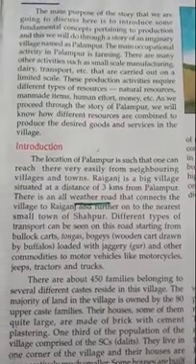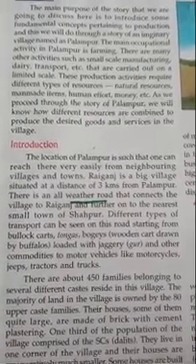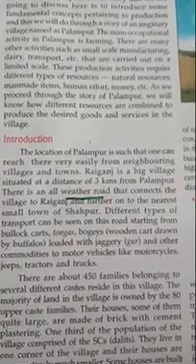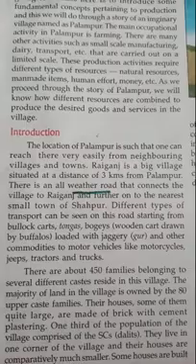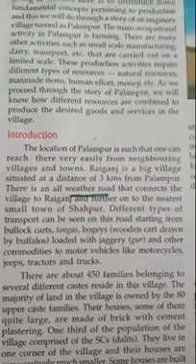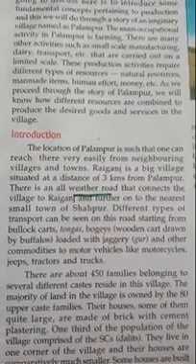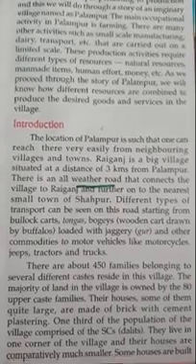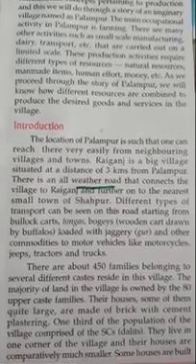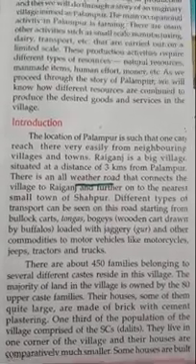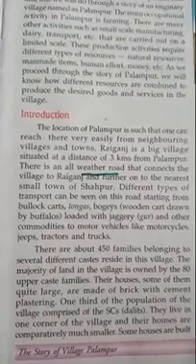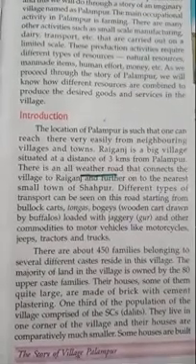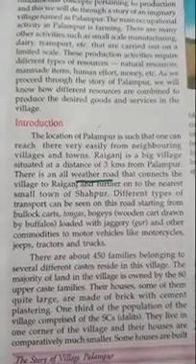Different types of transport can be seen on this road, starting from bullock carts, tongas, bogies. As you know, bogies are wooden carts drawn by buffalo, loaded with jaggery, gur, and other commodities, to motor vehicles or motorcycles and vehicles like jeeps, tractors, and trucks. So these are the main transporting activities in the area of Raiganj, Shahapur, or you can say in Palampur village.